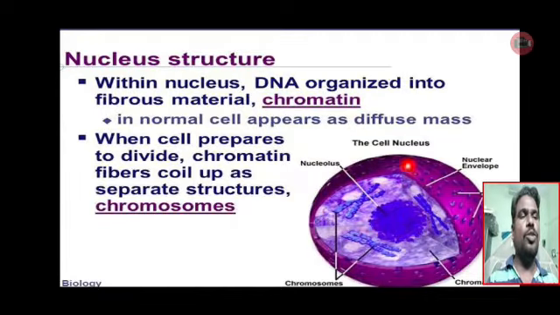So it carries the genetic material, and also it controls and coordinates all the functions of the cell. That is why this nucleus is called the brain of the cell.